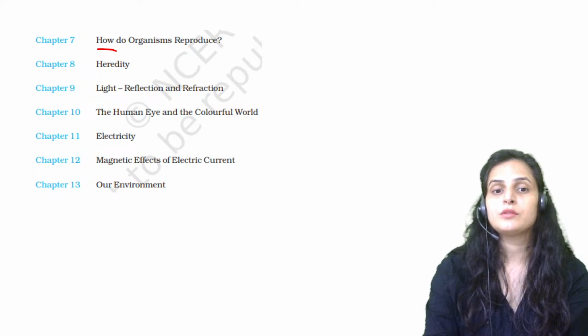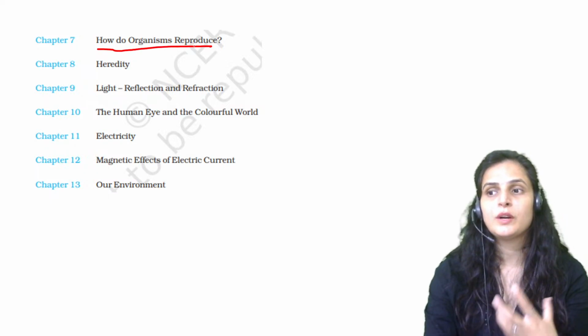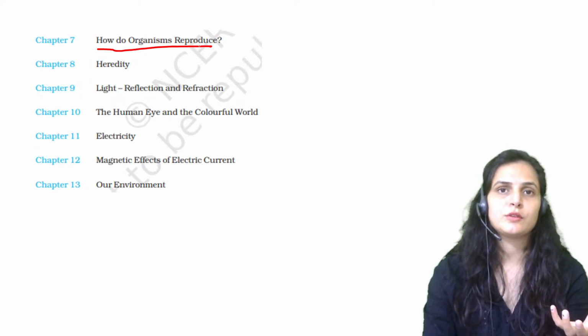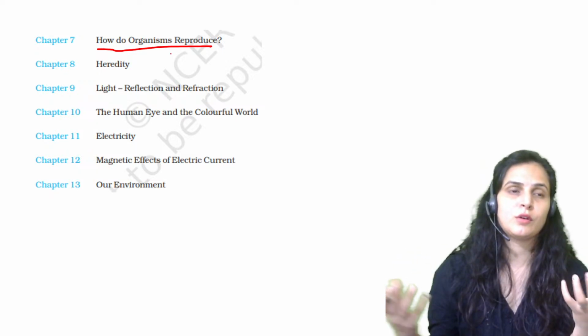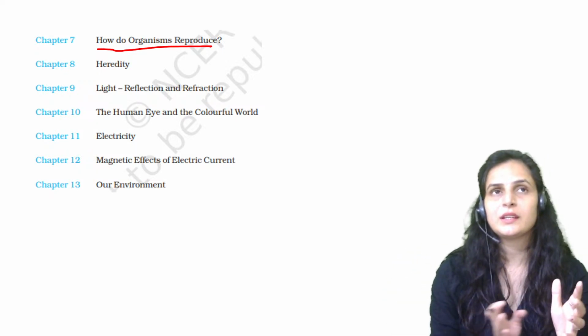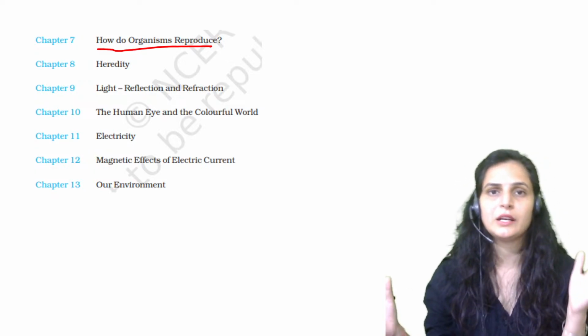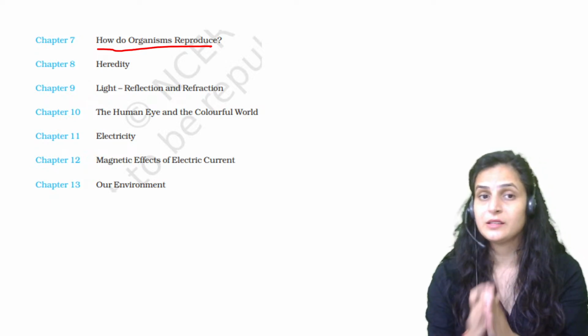Now, this is how do organisms reproduce, about the plants and about the animals. What are the different organs? What are the different parts of an organism that help in their reproduction or to get the multiple copies of the same organism? That can be sexual and that can be asexual or that can be vegetative. These three are different terms, and we will discuss about all these three terms in detail in this particular chapter of biology.